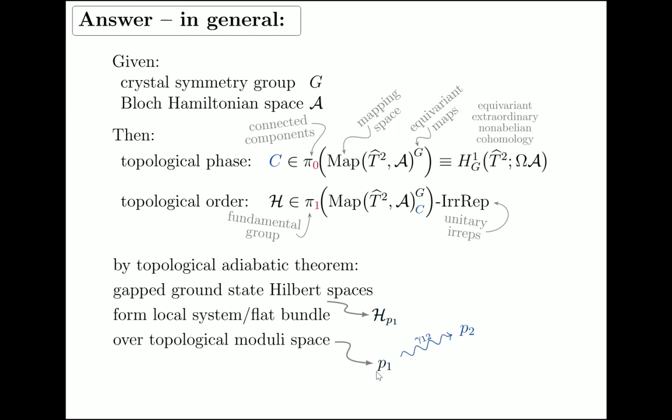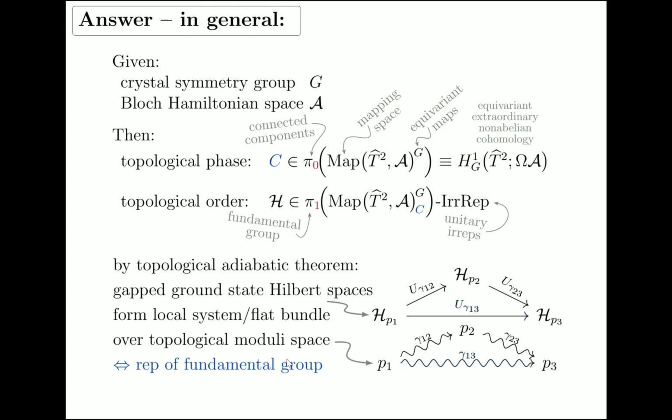Now, as we move in the space of topological band topologies, the quantum adiabatic theorem tells us that the Hilbert spaces will transform along by some unitary operators. As we keep moving, there's another unitary, and there are compatibility conditions. As we move in a circle, these unitaries will have to satisfy some conditions. So that makes this assignment of ground state Hilbert spaces a local system, or flat bundle, over the moduli space.